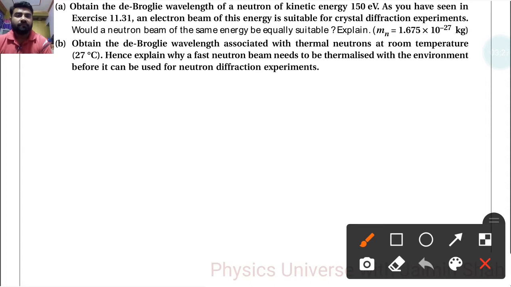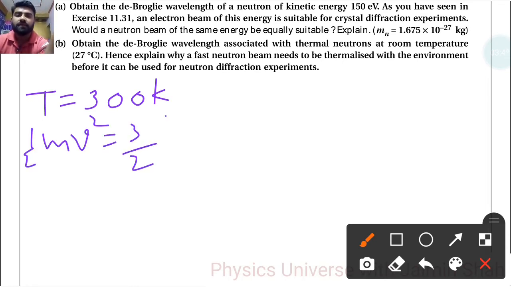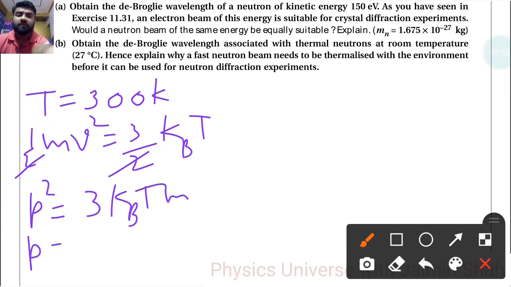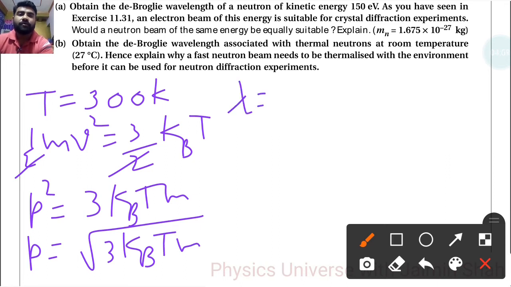Now second question, obtain the de Broglie wavelength associated with thermal neutrons at room temperature 27 degrees Celsius. Hence explain why a fast neutron beam needs to be thermalized with the environment before it can be used for a neutron diffraction experiment. So first of all, T is 27 Celsius, in Kelvin 300 Kelvin. Now we know that half mv square is equal to 3 by 2 kBT. 2 gets cancelled out, so I can easily write P square is equal to 3 kBT m. So P is equal to under root 3 kBT m. So lambda is equal to h upon P, so h upon under root 3 kBT m, right?